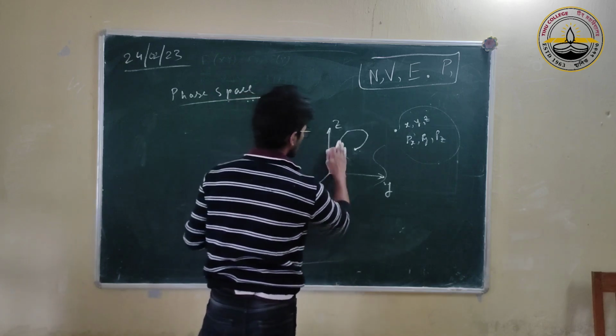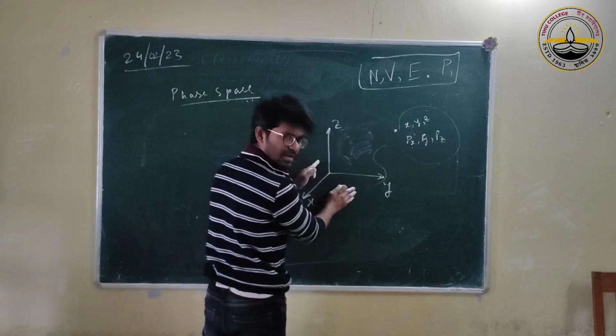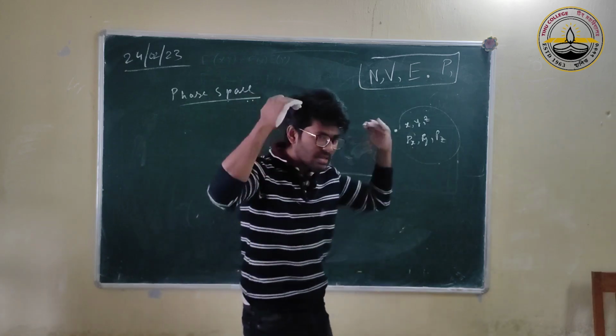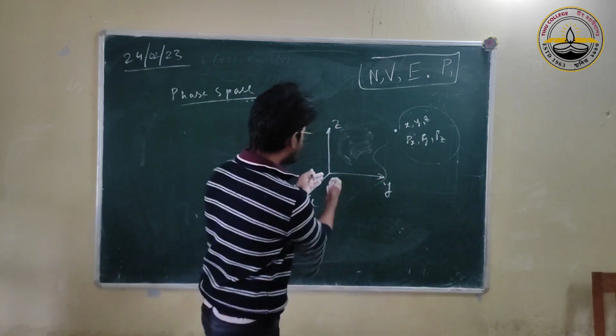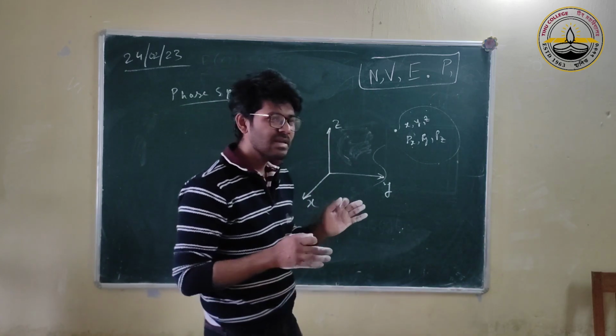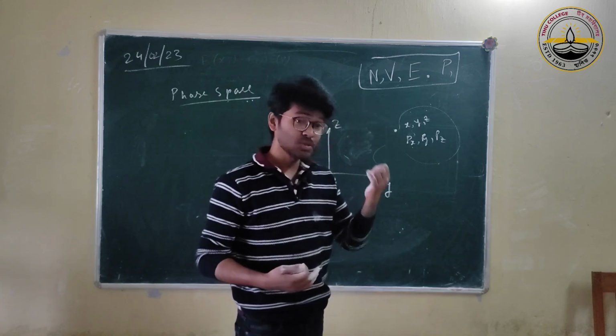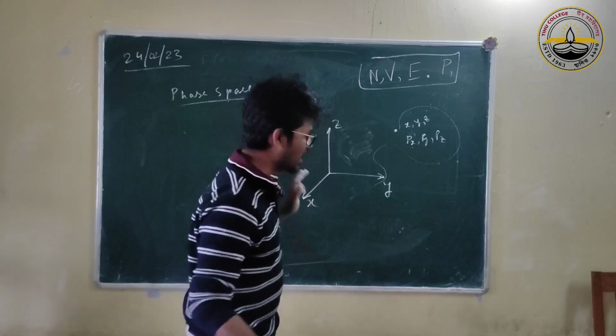But if somehow it's not possible to draw here, that's why it's a mathematical space. If px, py, pz are also three axes, then we get a 6-dimensional space. Okay, impossible to draw, so I'll not try.